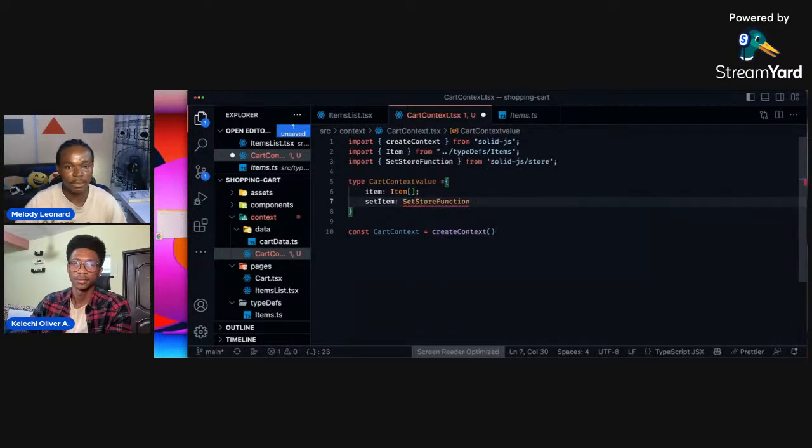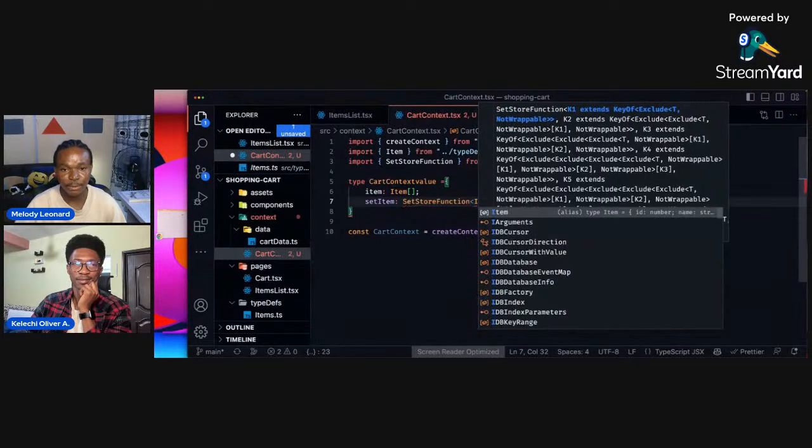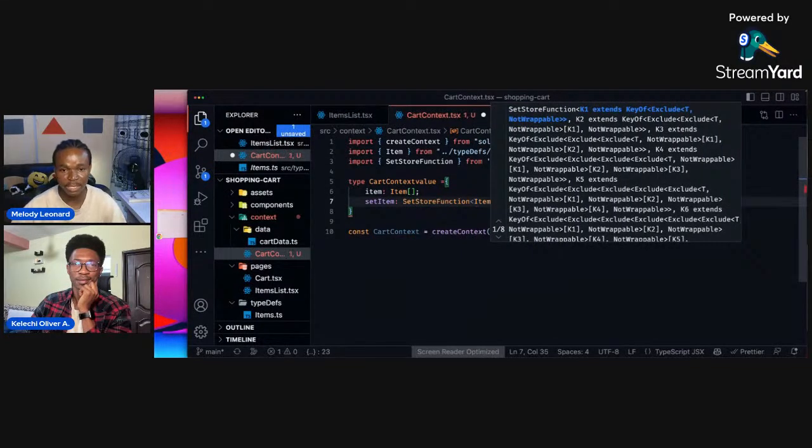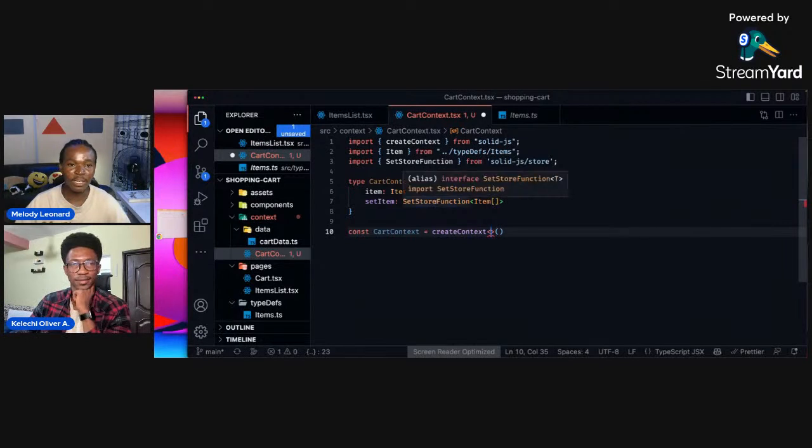set store function here. And I love IntelliSense a lot. So this creates this for us, and this create store function is going to take in the items array, this array here, and we have this. So now we can go ahead and use this in our types here. And if you've not written TypeScript before, you could just ignore all these types here and go ahead and write your regular vanilla JS. But I think TypeScript is very, very type safe.